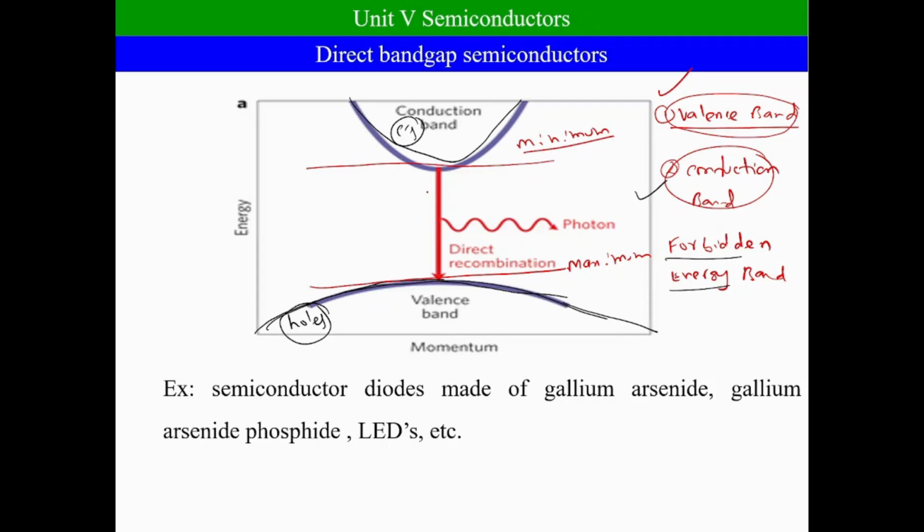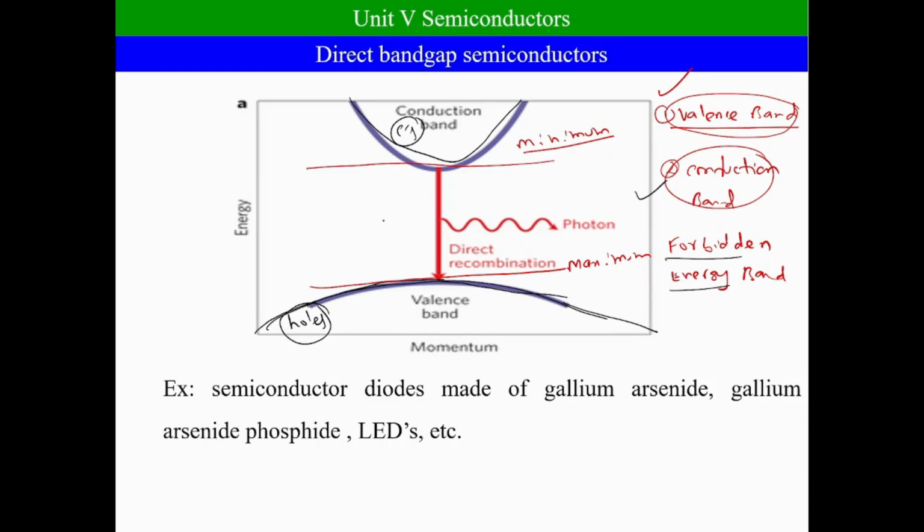If you observe the diagram carefully, the electrons in the conduction band can combine with the holes in the valency band. Wherever you can observe such recombination, such semiconductors are known as direct band gap semiconductors.